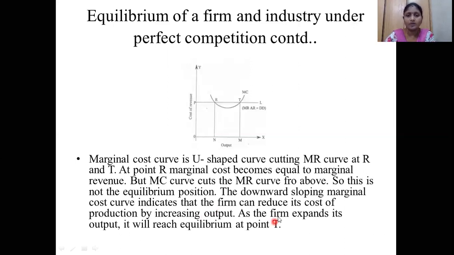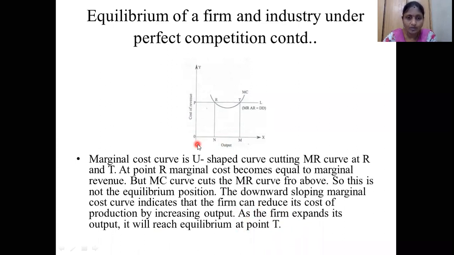So the downward sloping marginal cost indicates that the firm can reduce its cost of production by increasing the output. In some cases people say that by increasing output the cost of production does not decrease. When fewer items are produced, the production cost is higher, so the average cost per item is going to increase. Whenever we increase production, we can decrease the average cost. So as the firm expands its output, it will reach the equilibrium at the point T.